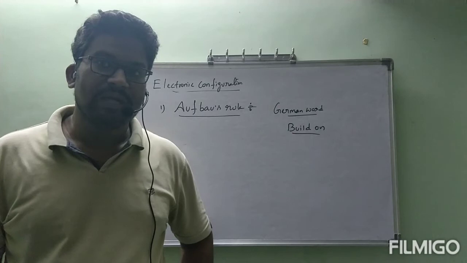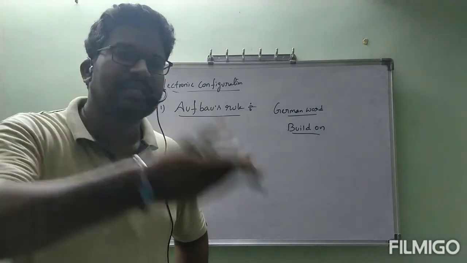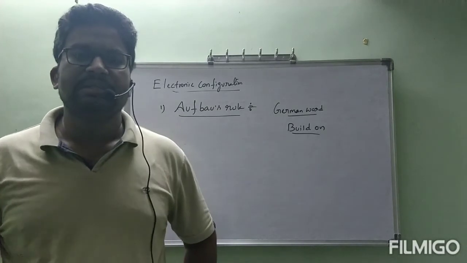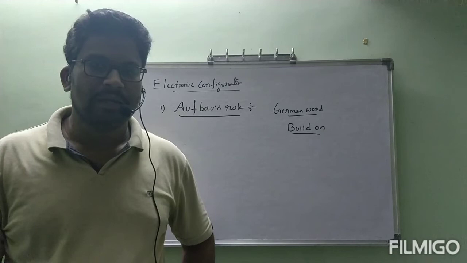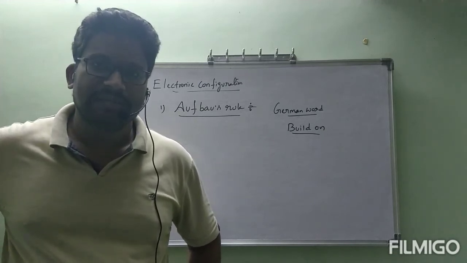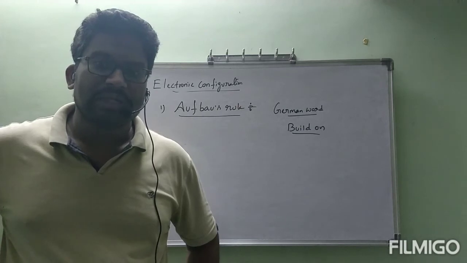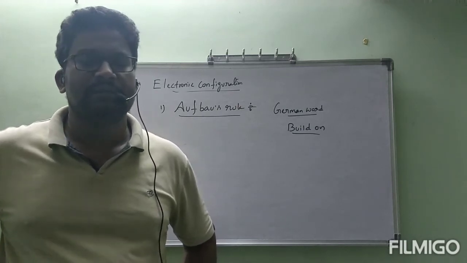After filling the lower energy subshell completely, then only electrons will enter the next higher energy level. That is the statement of the Aufbau rule. Write the statement, all of you. Electrons will be filled into the lower energy subshells first. After filling the lower energy subshells completely, then only electrons will enter the next higher energy level.